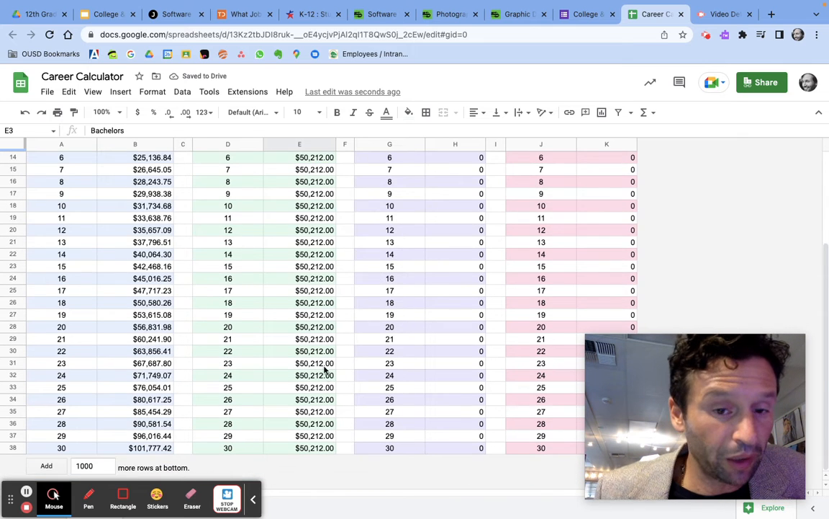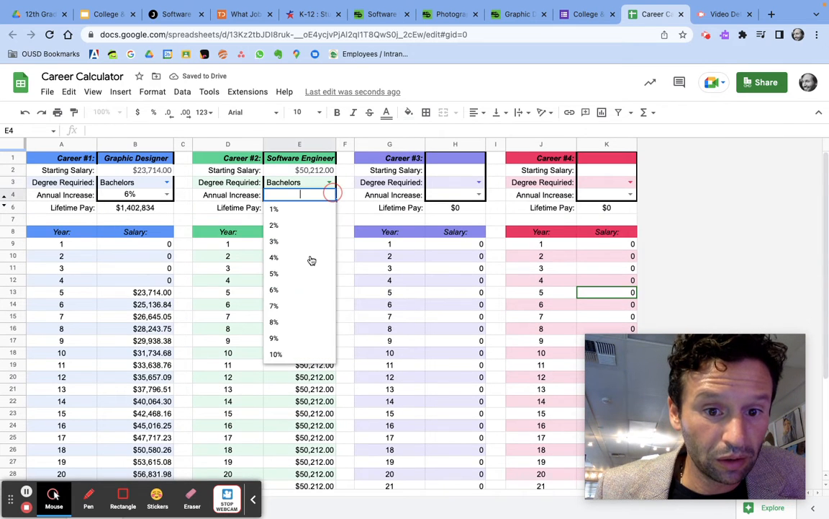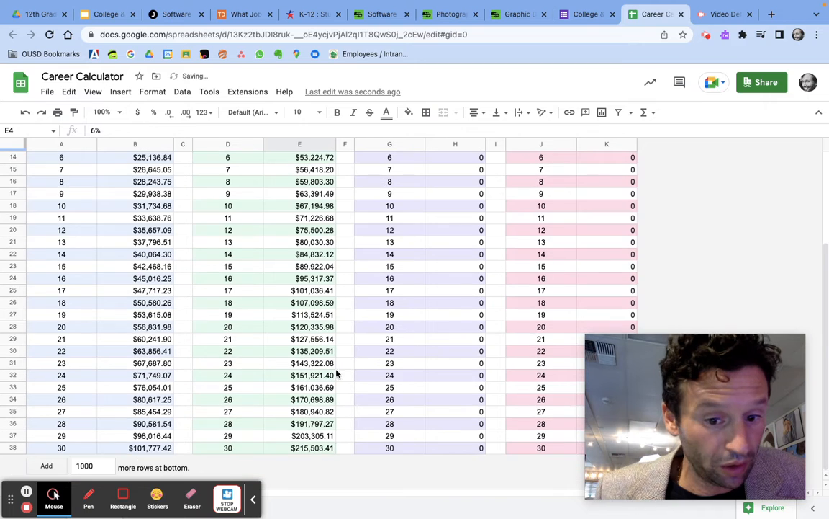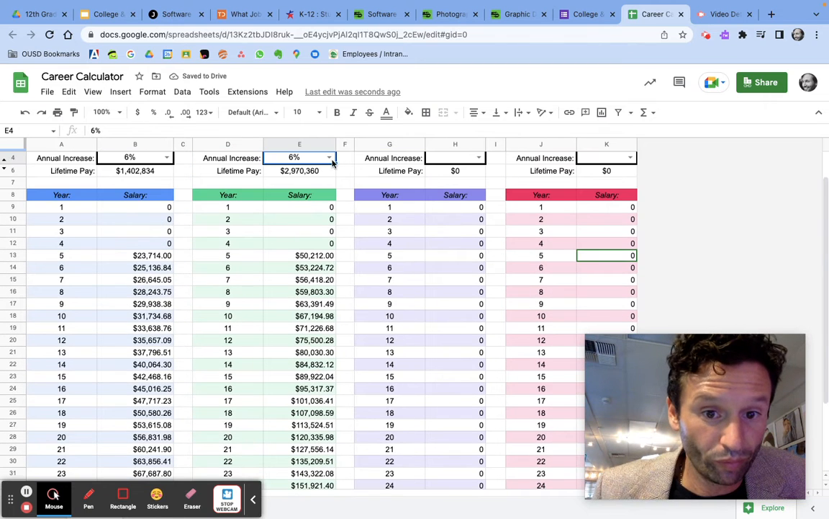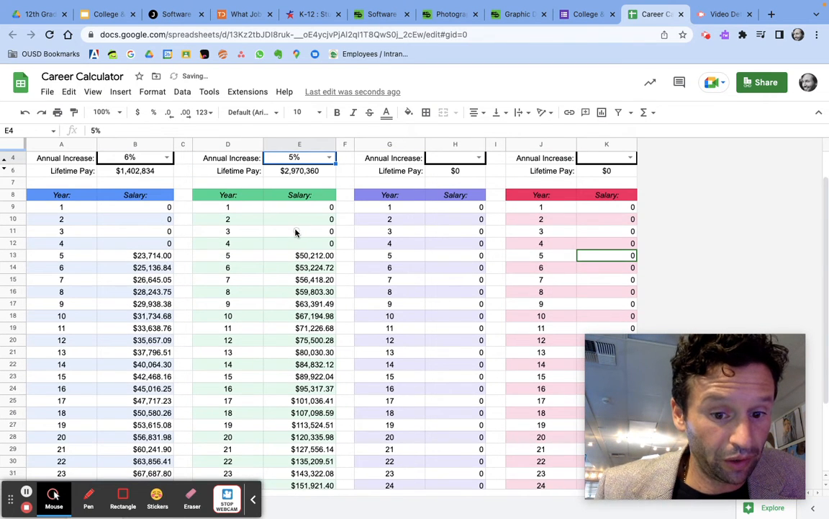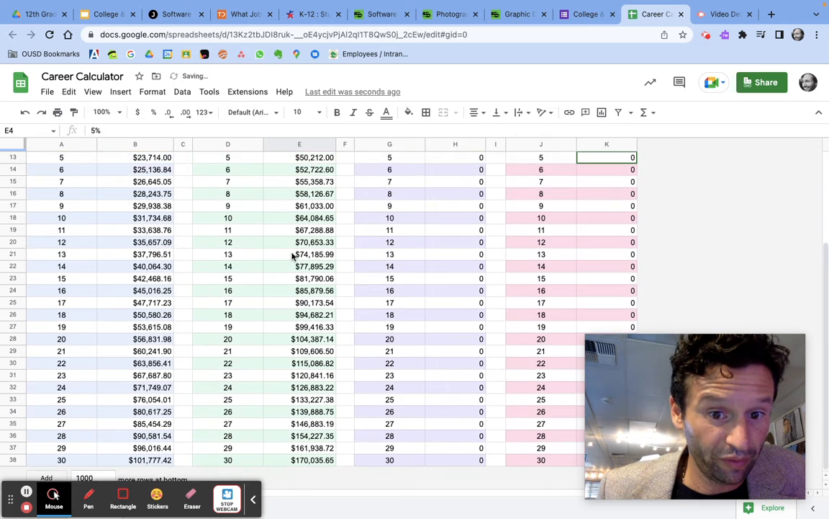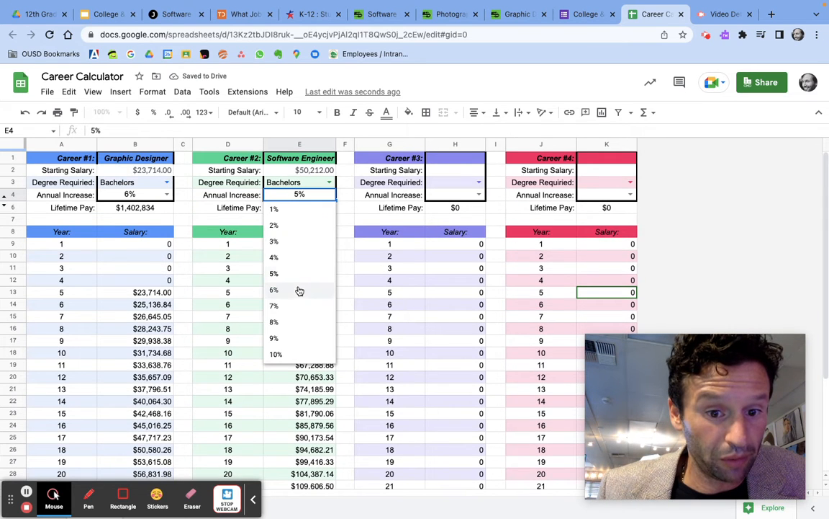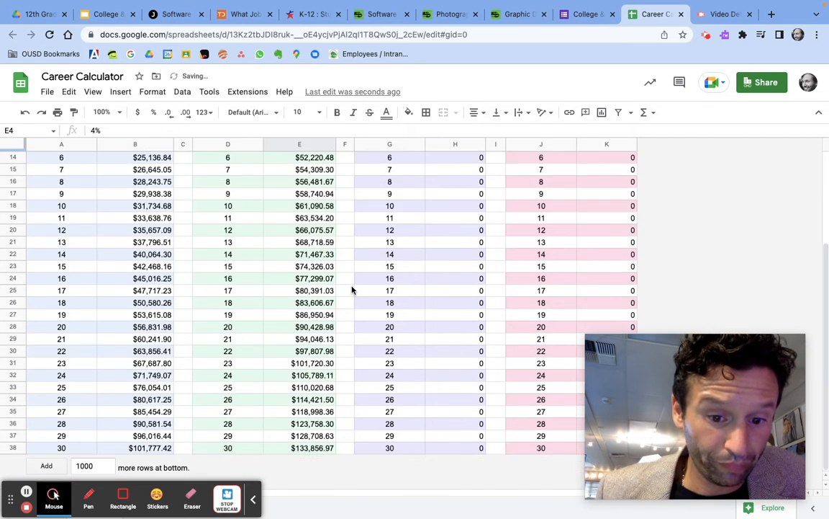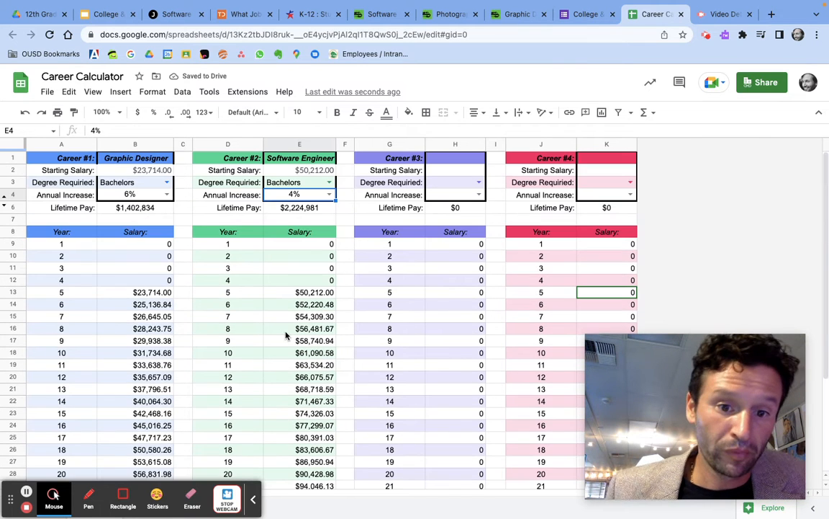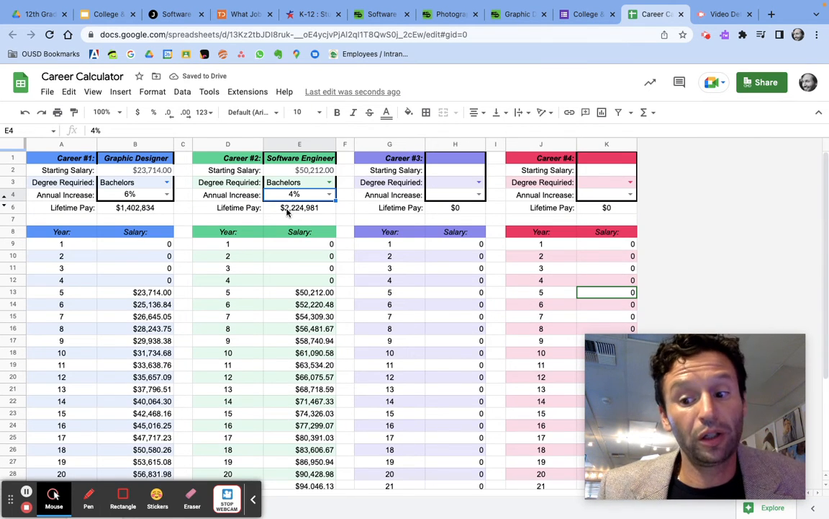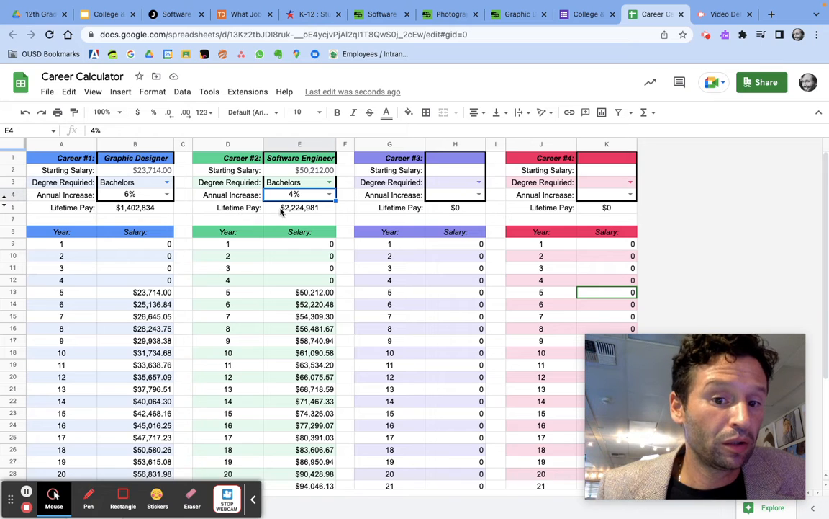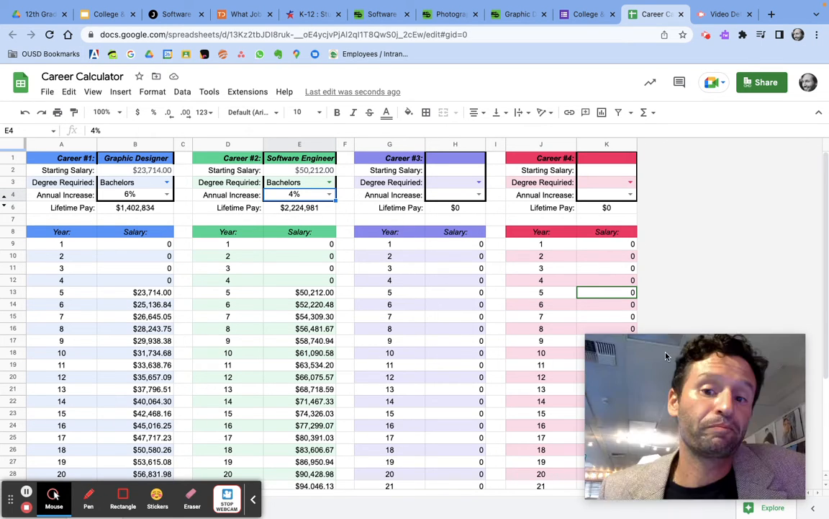And then at the end, I'm going to be making, I don't know, let's see, 6% a year. That's too much. 5% a year. And that's a little much. Let's try 4% a year. Yeah. For this job, I might make, in my lifetime, $2.2 million. That feels pretty good.